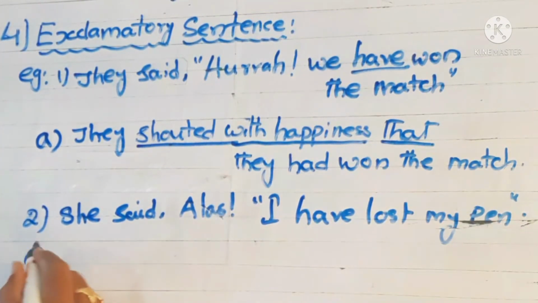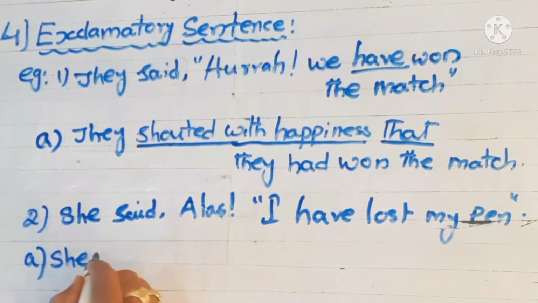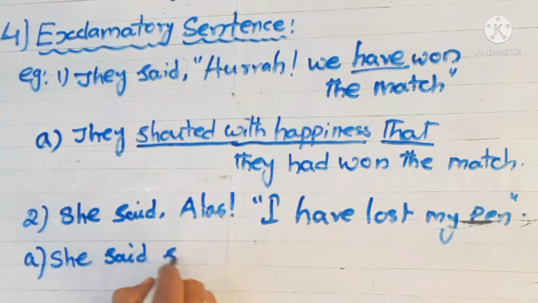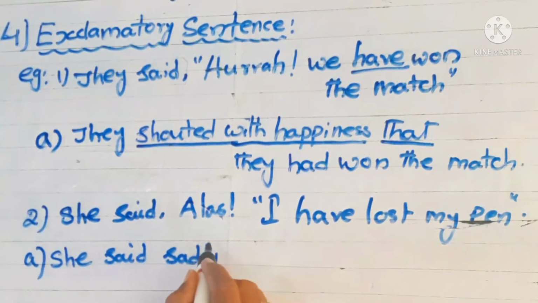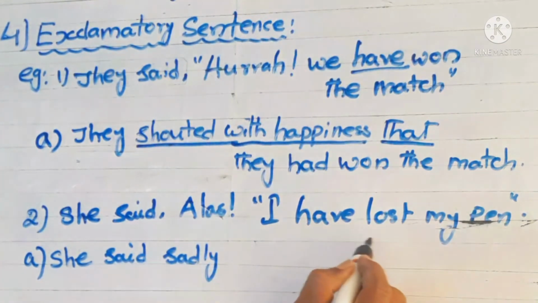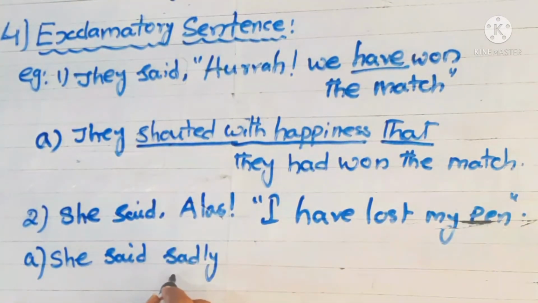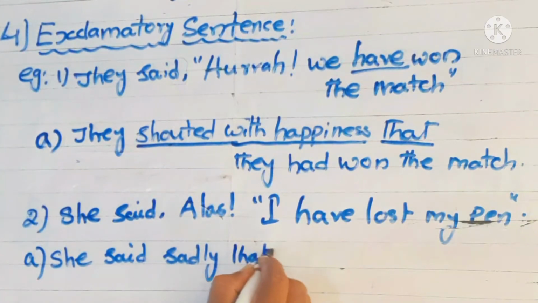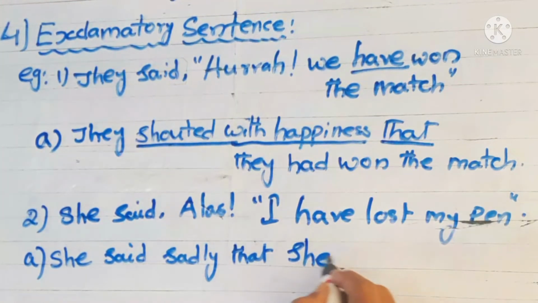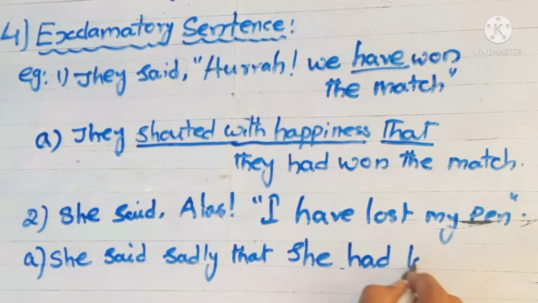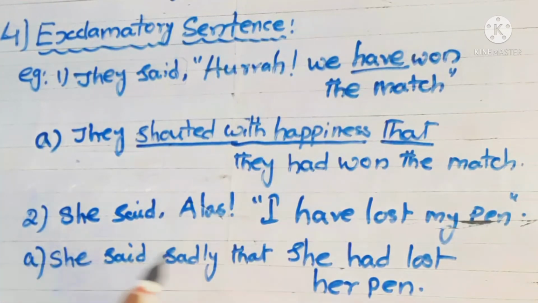So, how would we change? She said sadly. You can add this word because she lost her pen. That, I refers to she, so you can write she. First form of have, had. Lost. Whose pen was lost? Her pen. So you can write her pen. In this way you change from direct speech to indirect speech.